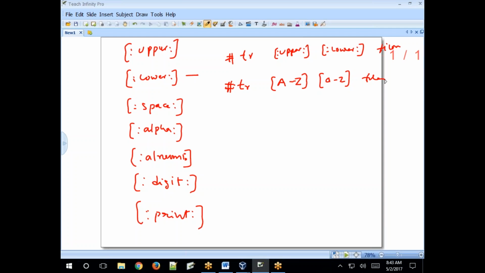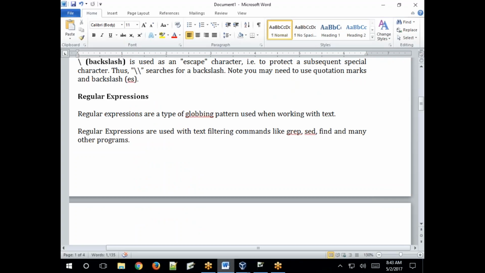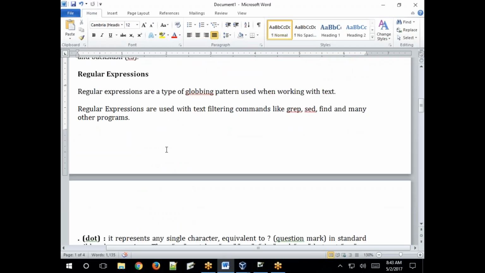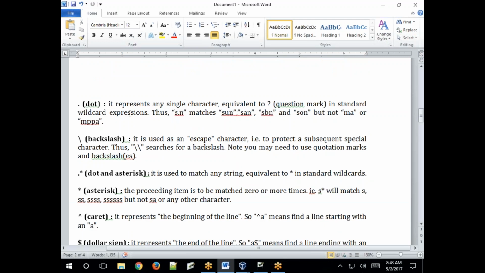Clear? Like this. So you see some examples. I'll show you that. See, dot represents any single character, equivalent to the question mark in standard wildcard.